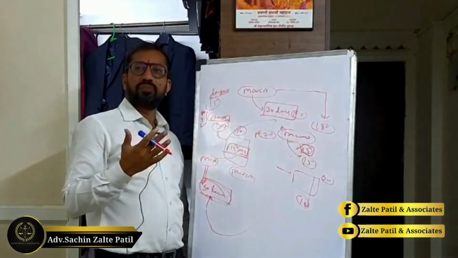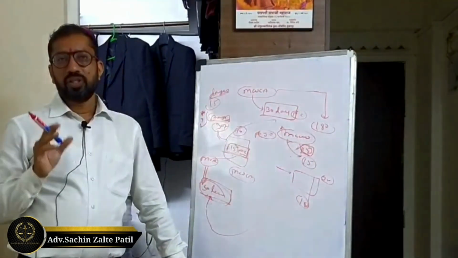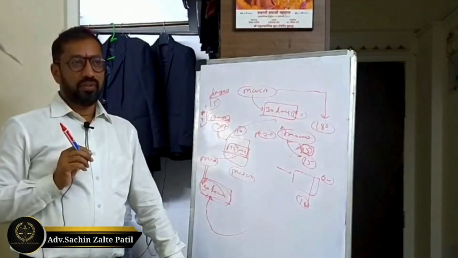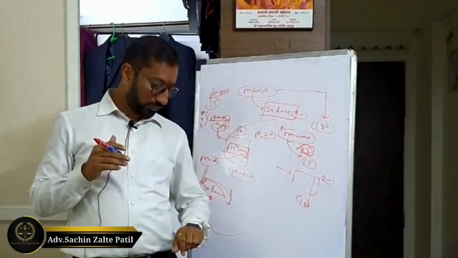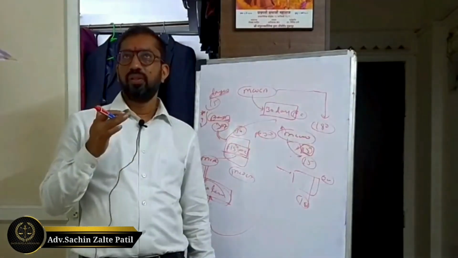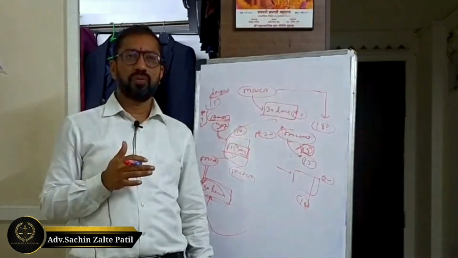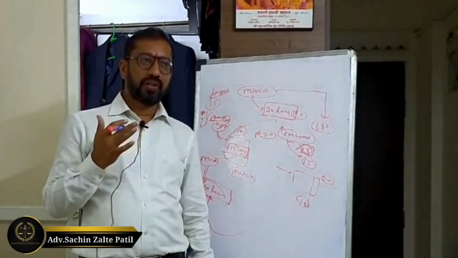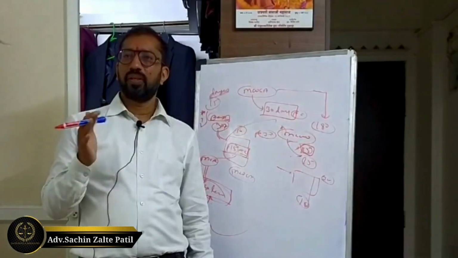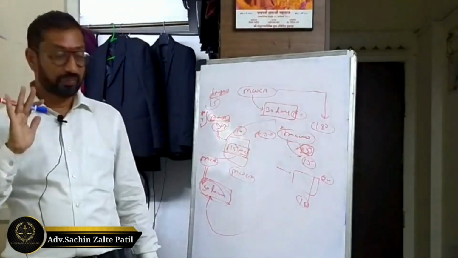Whether to grant the PC or not is always the discretionary power of the court. Police has applied for a further 15 days, but it is the court that has to decide whether the grounds mentioned in the remand report are justified to grant the PC. So the court may grant or may reject in its discretion, but the police has a right to apply for the remaining police custody till conclusion of trial.